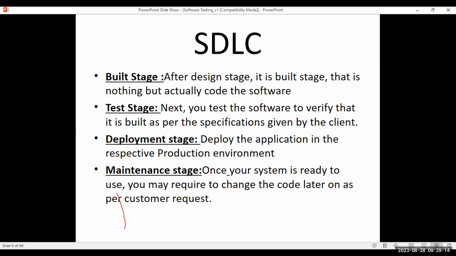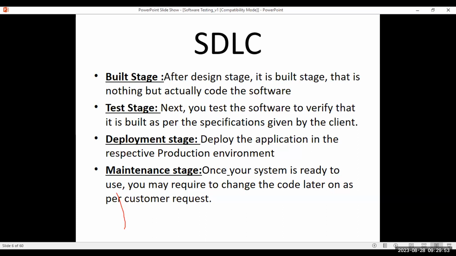Earlier, when you were adding a payee, there were fields called first name, last name, account number, and IMPS. Just think there were only 4 fields earlier. These 4 fields were there when we were adding a new payee. We developed this and already deployed it into the production environment. Now the client came back asking, I want one more field to be added. They want a middle name also to be added now.